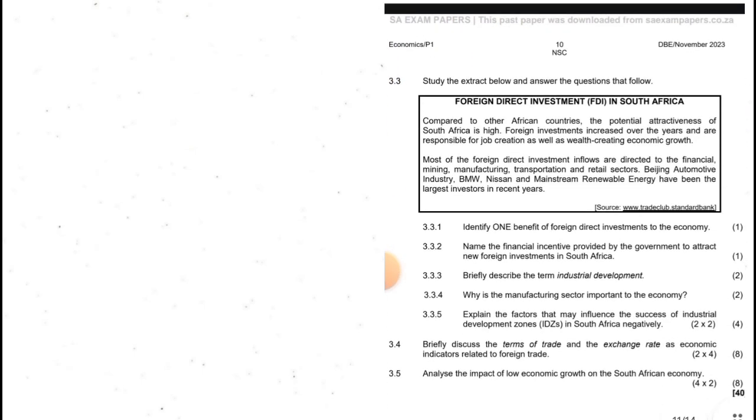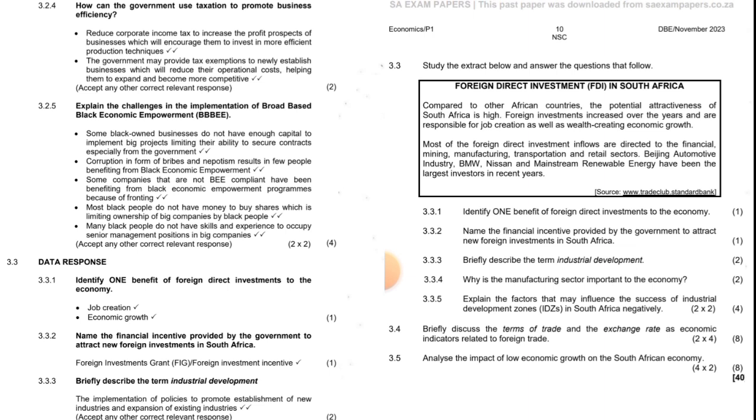Okay, 3.3. Study the extract below and answer the questions that follow. You can study the extract, guys. Please pause the video and study the extract. 3.3.1. Identify one benefit of foreign direct investment to the economy. Job creation. 3.3.2. Name the financial incentive provided by the government to attract new foreign investments in South Africa. Foreign Investment Grant, which is FIG.